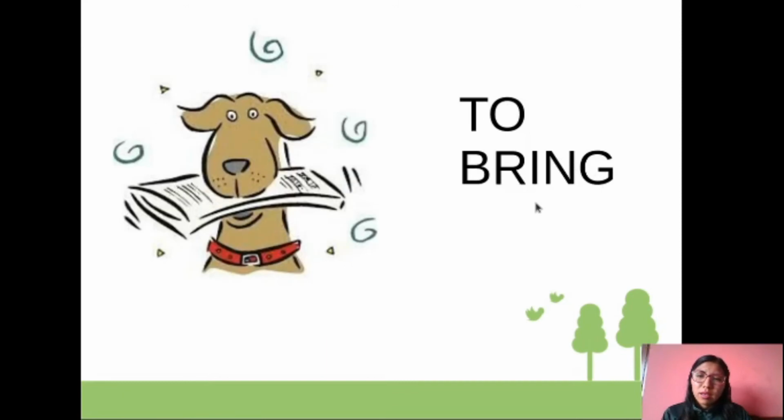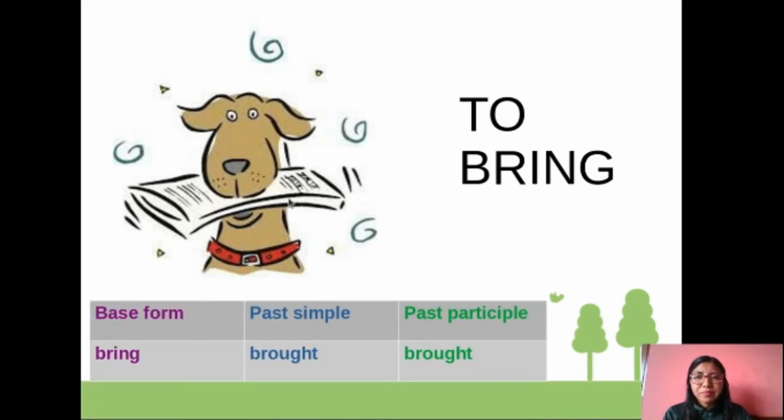Pay attention here. To bring. Okay, what is the meaning of that? Okay, pay attention here. That is a dog and that is a newspaper. Okay, so the dog brings the newspaper. Okay, what is the meaning of bring? Traer. Okay, and pay attention, that is the infinitive, as I said before, to bring. The base form bring, past simple brought, and past participle brought.